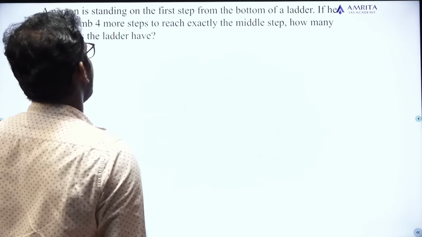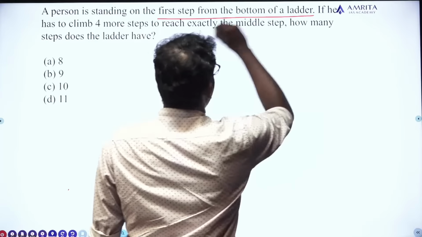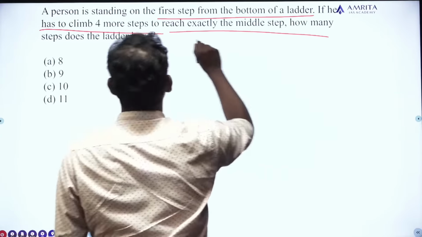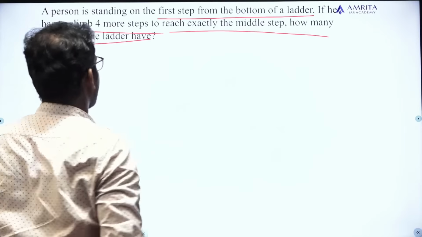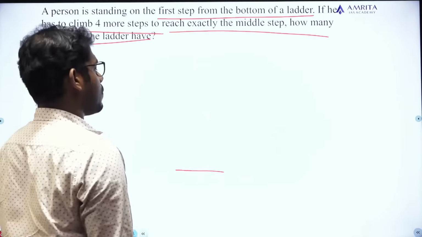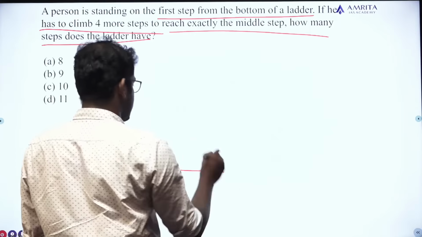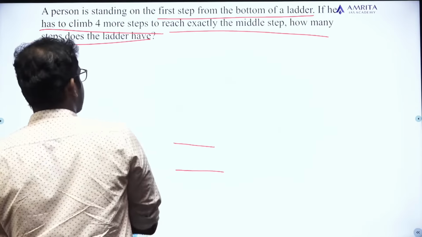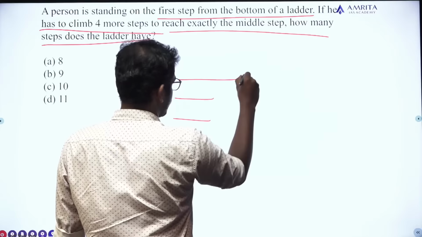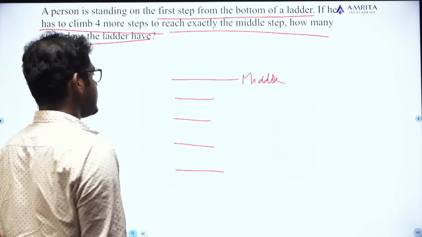A person is standing on the first step from the bottom of a ladder. If he has to climb 4 more steps to reach exactly the middle step, how many steps does the ladder have? Okay, so he is at the first step from the bottom of the ladder. If he has to climb 4 more steps to reach exactly the middle step, so 1, 2, 3, 4. So this is the middle step.